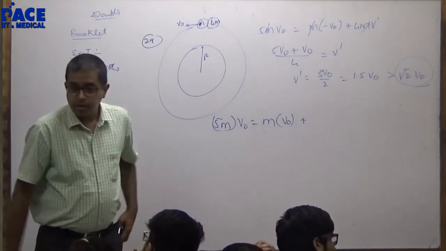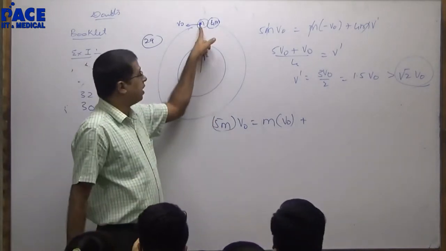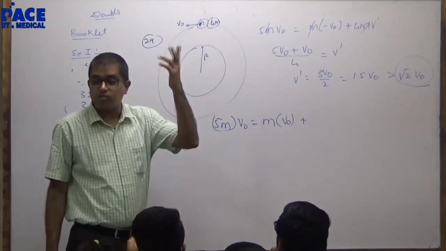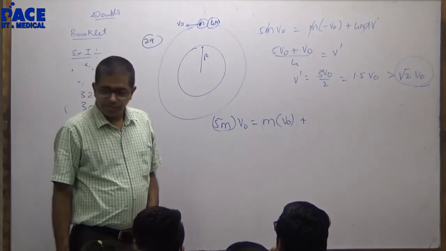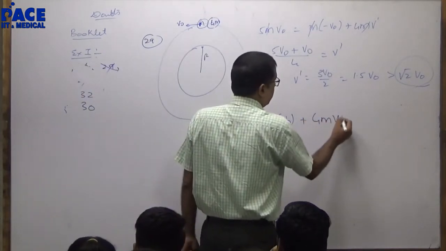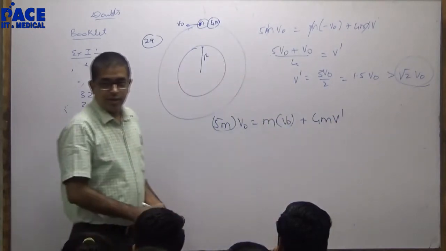No, listen. It will not go in the same direction. Small m will have to go in backward direction because the other mass is 4m. Right? Small m will not continue in the same direction. This is what you calculated, v dash. Then you will get a negative sign.